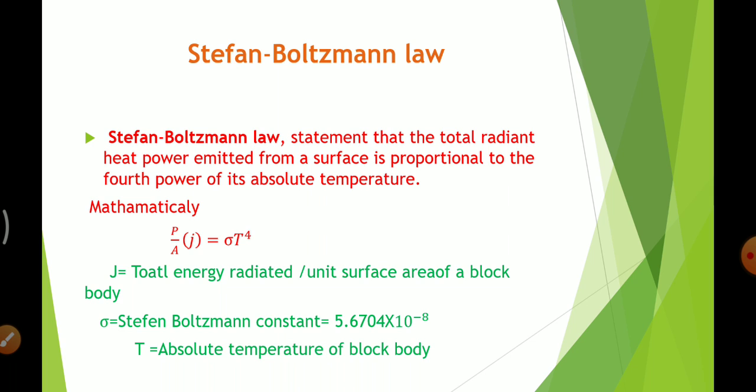It is minus 273 in degree Celsius or plus 273 in Kelvin, and that absolute zero temperature is taken as the reference for readings. That is called absolute zero temperature.